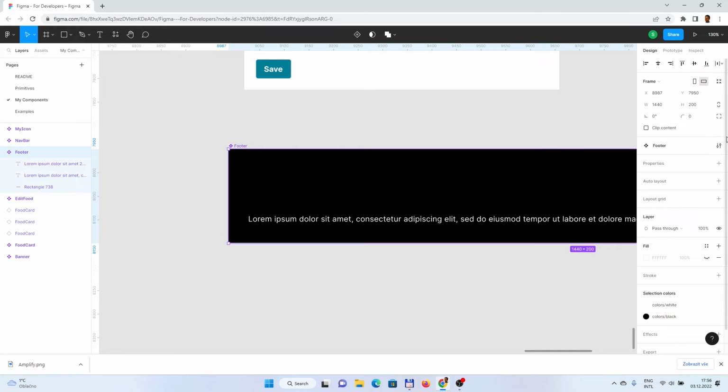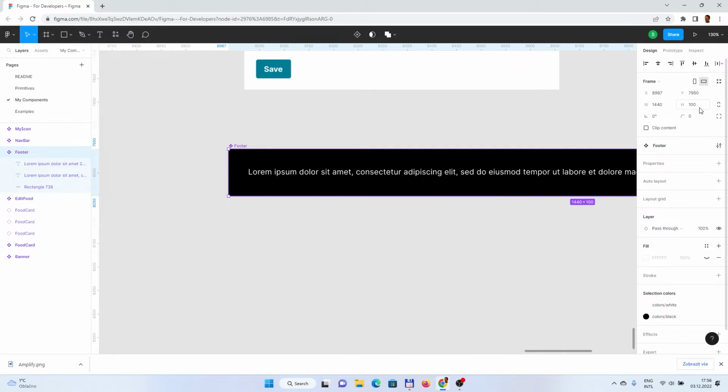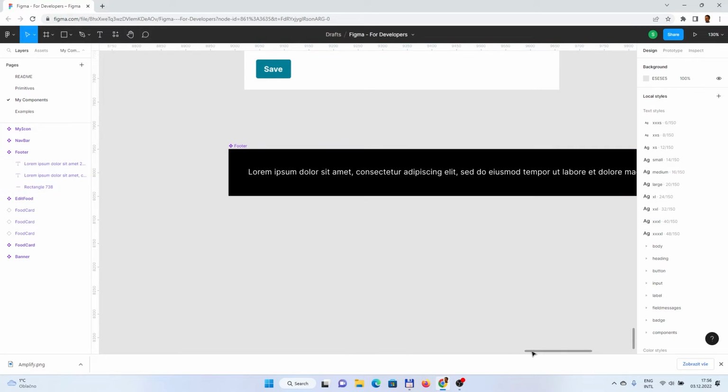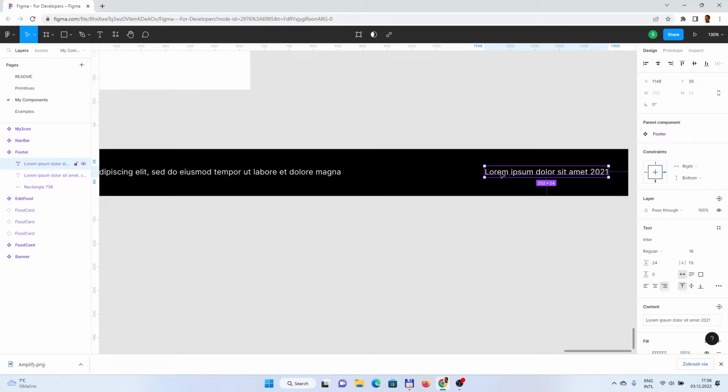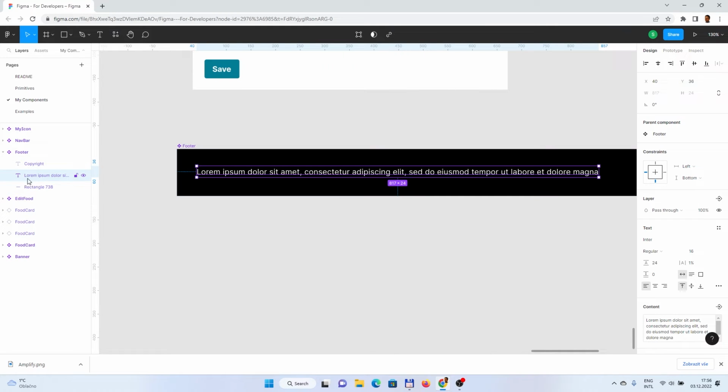We can try it with this. Maybe the footer with 100 is more than enough, and we can change the copyright, or whatever text we want to have here. And the text on the left could be some info.